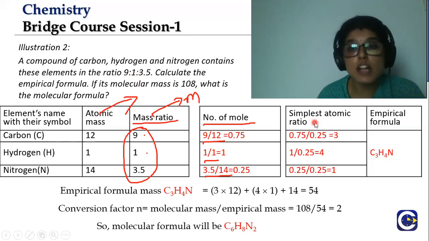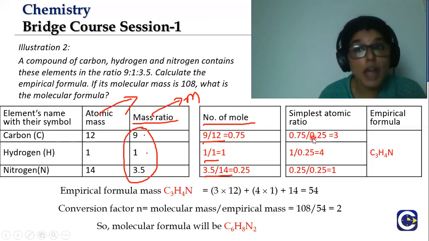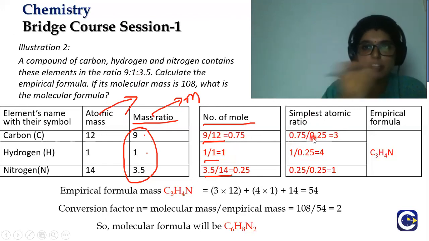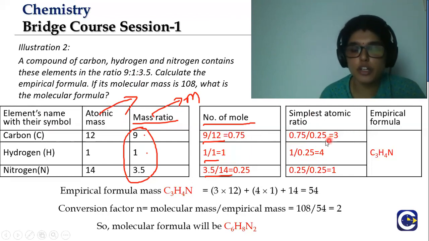Now the simplest atomic ratio is found by dividing all three by the least number. Which is the least number here? 0.25. So I divide each value by 0.25, and then you have to round it off: more than 0.5 to the greater number, less than 0.5 to the lower number. So I get the values 3, 4 and 1. That means 3 atoms of carbon, 4 atoms of hydrogen, 1 atom of nitrogen are present in the empirical formula. So you get the empirical formula as C3H4N.